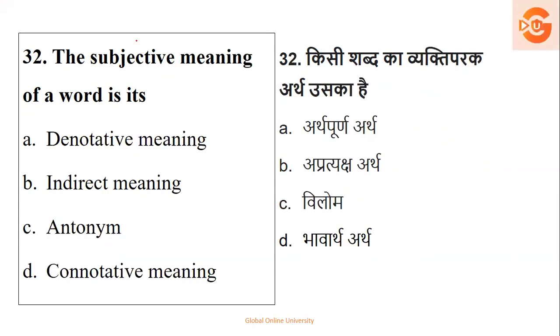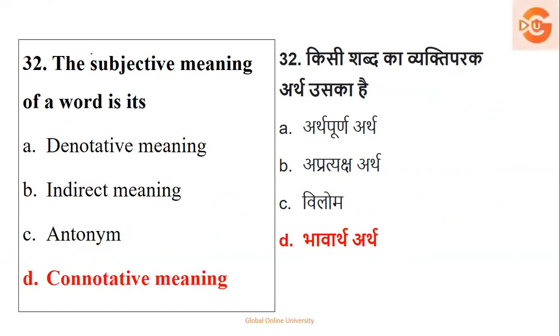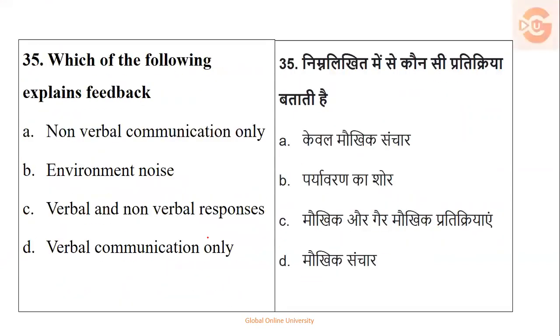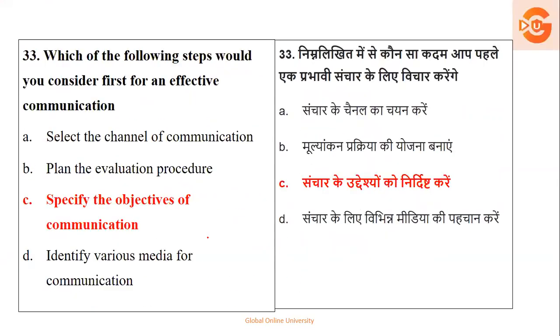The subjective meaning of a word. There are two questions, one is subjective, one is objective. So the subjective meaning is called connotative, words which are implicit. I'll just take you to the next direct question. I'll come back to it later, but I don't want to break your link.